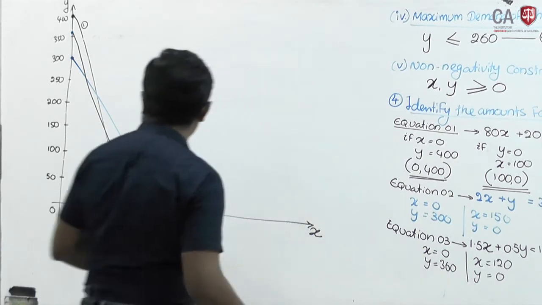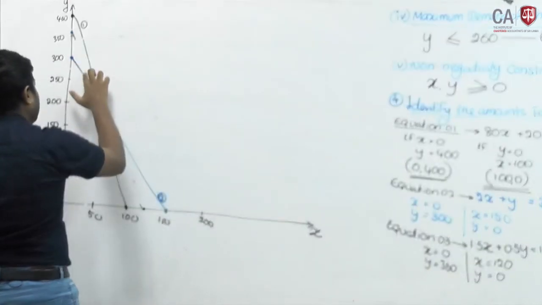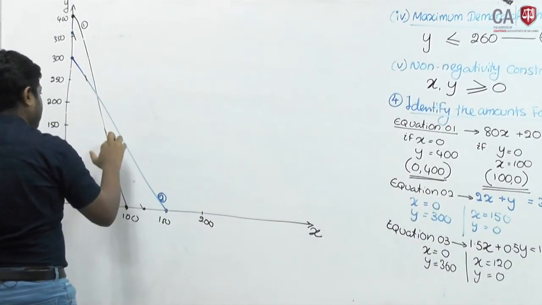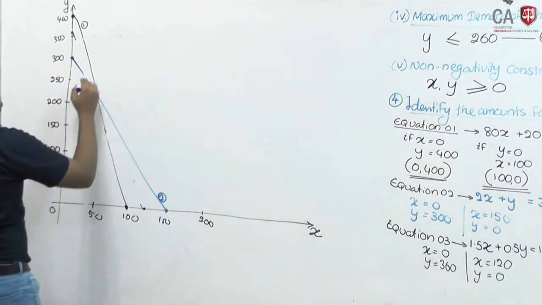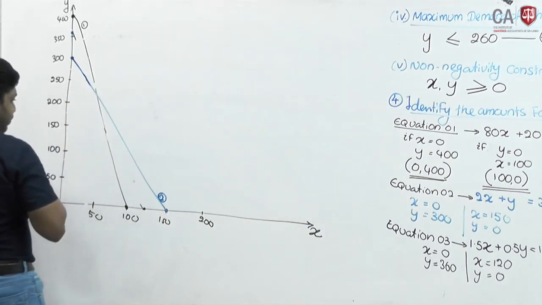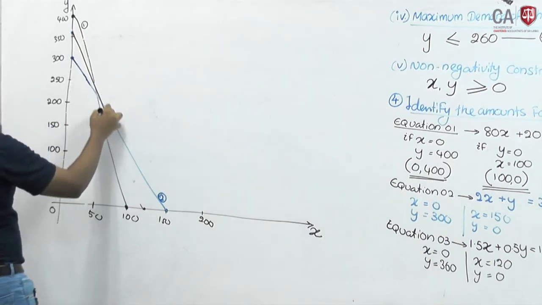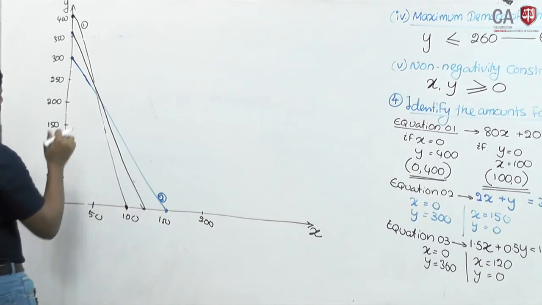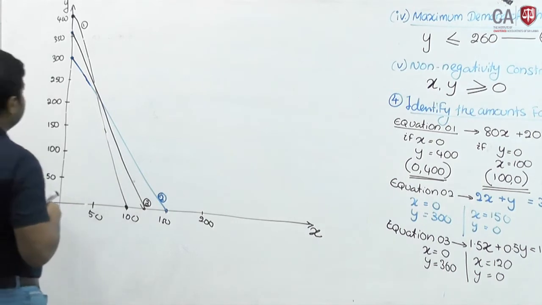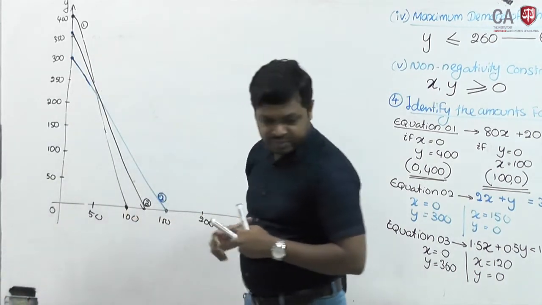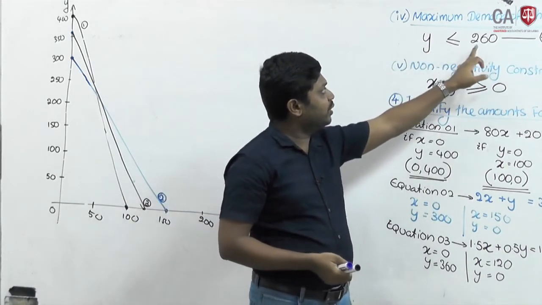If you properly draw the graph, this is the third. Then the fourth equation, which I haven't written down: y equals 260.